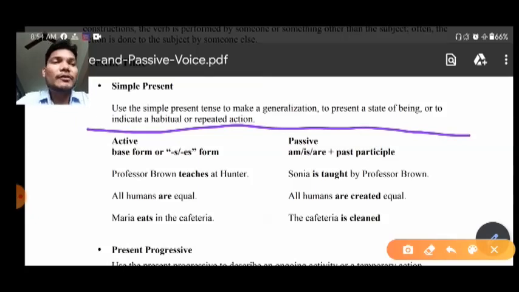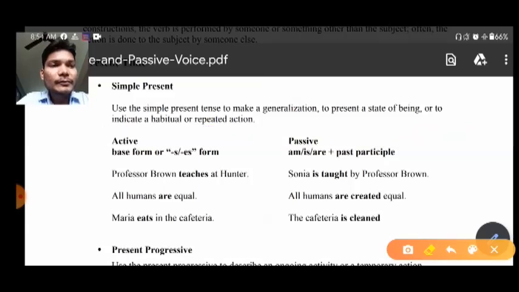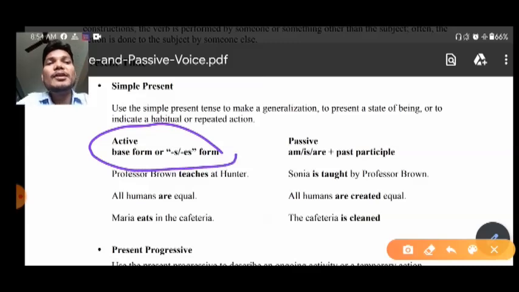You know the structure of it. Here also it is given. What is the structure? You can see here the structure of active: subject plus verb with S or ES, only when your subject is third person singular, he, she, it, and then after the object will be there.